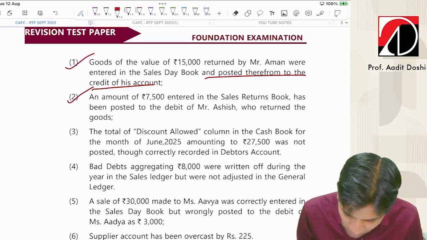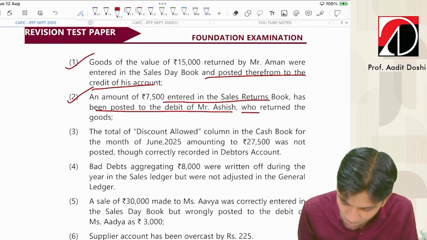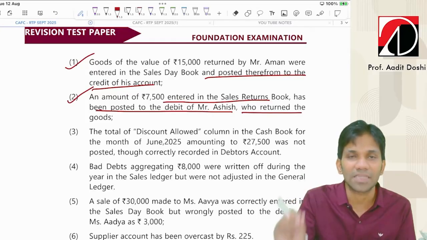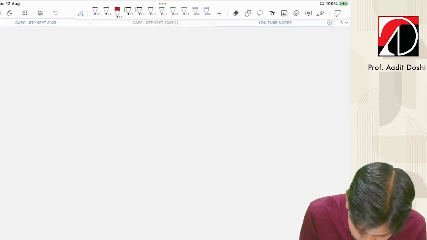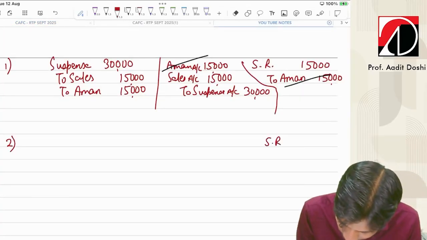An amount of 7,500 entered in the sales return book has been posted to the debit of Mr. Ashish who returned the goods. So one sales return happened and party's account was wrongly debited. Fine. Transaction 2. Sales return account debit to Ashish.